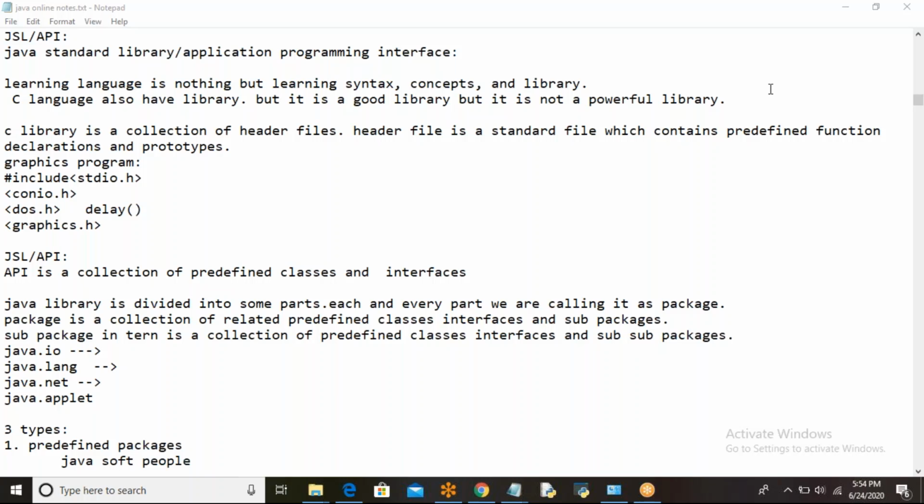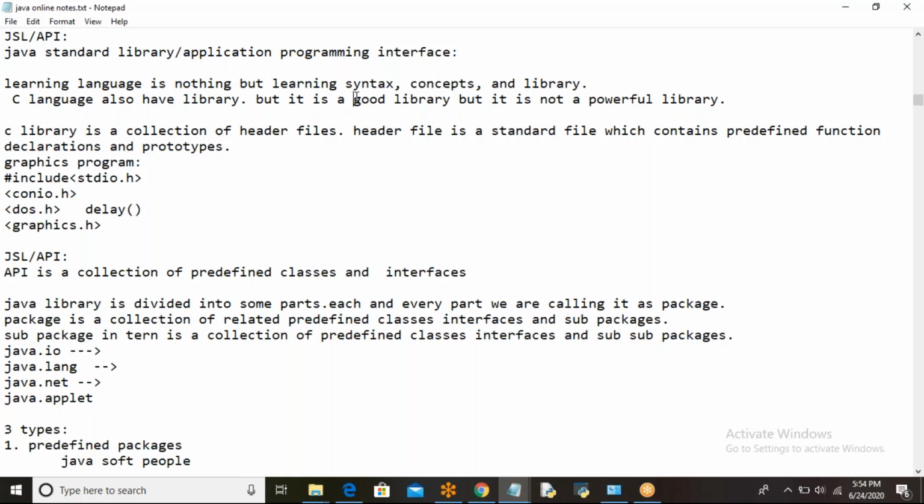Yeah. So, JSL. Yesterday we discussed JVM, JDK, JRE. To write, compile, and execute a program, you need the JDK. To only run programs, the JRE is enough. The JVM is responsible for converting bytecode instructions to machine-understandable format. And now, JSL or API: Java Standard Library or Application Programming Interface.